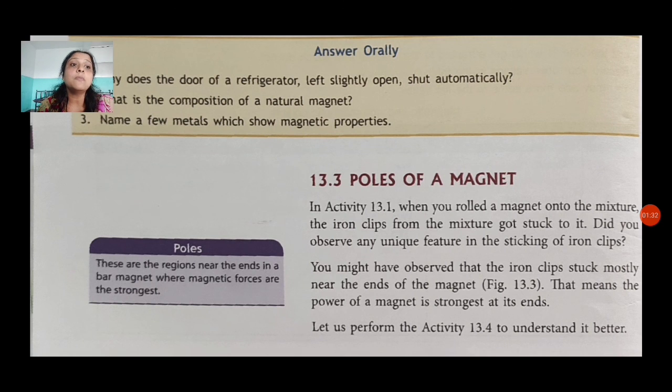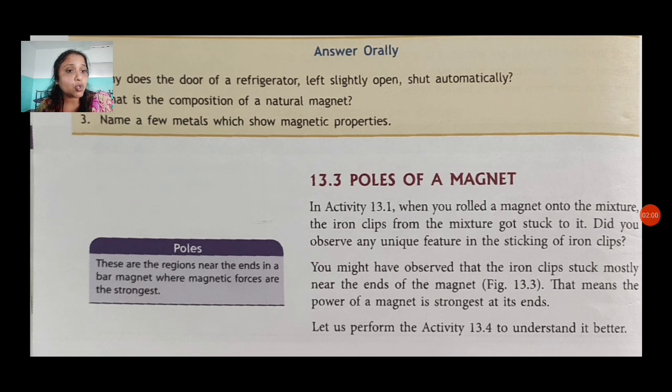You might have observed that the iron clips stuck mostly near the ends of the magnet. Only the ends of the magnet, not the middle. That means the power of a magnet is strongest at its end sides, compared to other parts of the magnet,